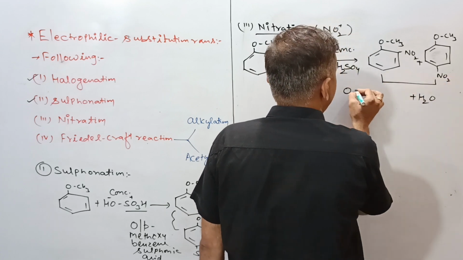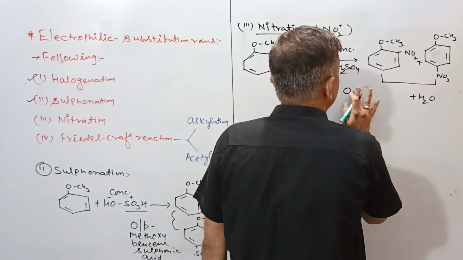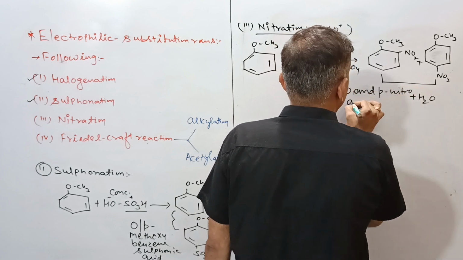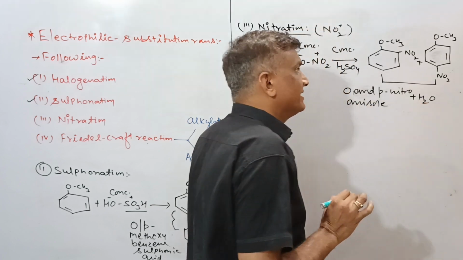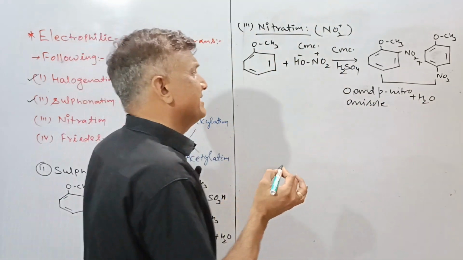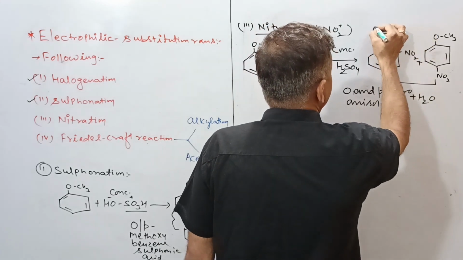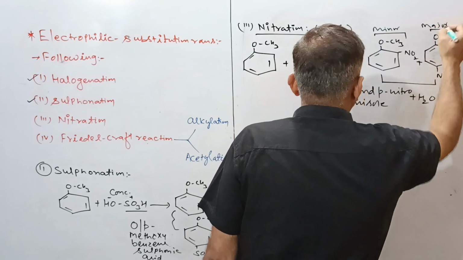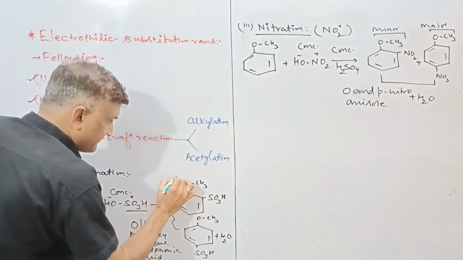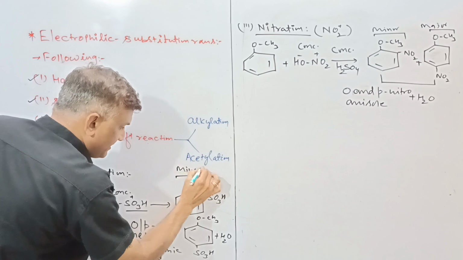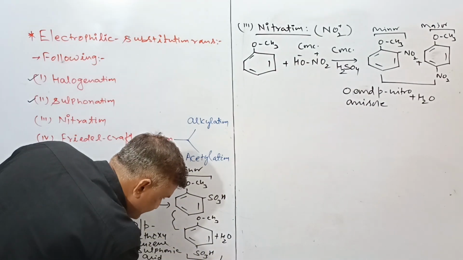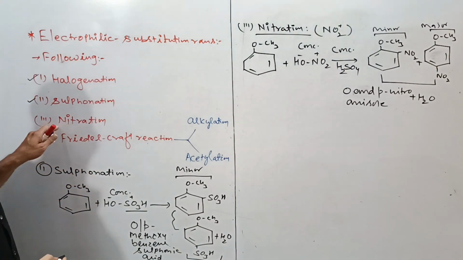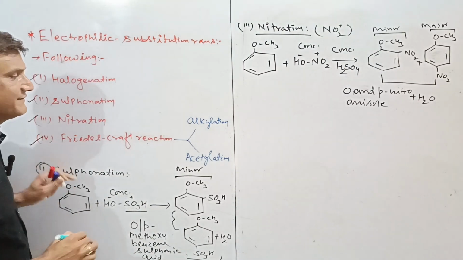Here the O and P nitroanisole will be the main product. Ortho will be the minor and para will be the major product. Same with the minor, and para as the major product. If we go further, then it's your Friedel-Crafts reaction, and first of all we'll go with the alkylation reaction.